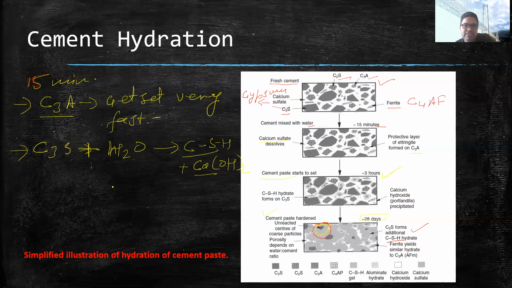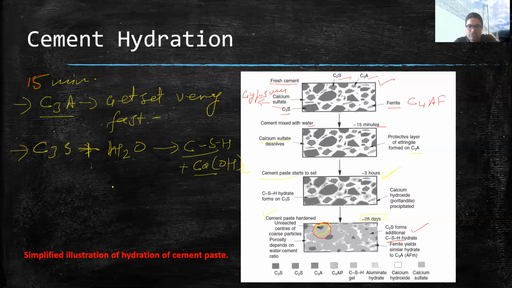This CSH gel is the main gluing property, the main essence of cement hydration, which mainly holds together or binds together the other particles such as aggregates and sands.